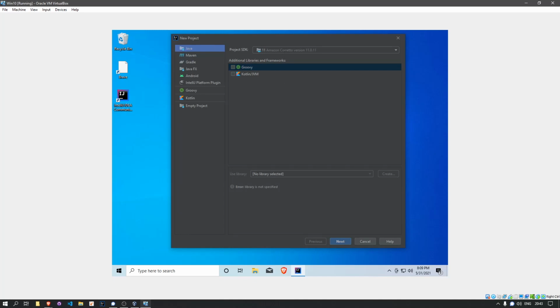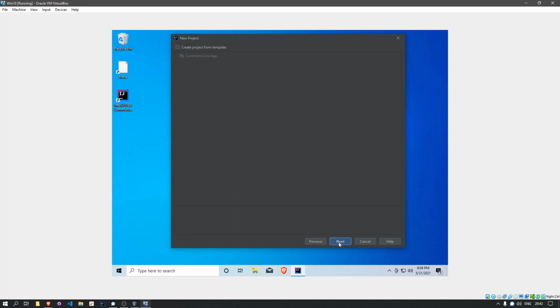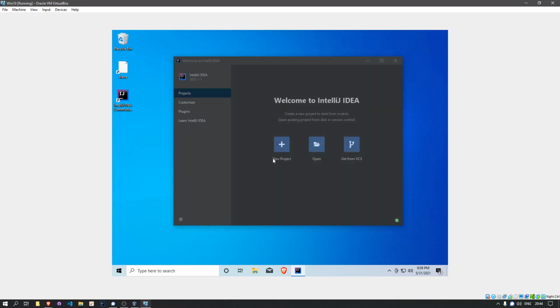It has our SDK already, and we don't have to specify a library. We'll select next. We don't need to build it from a template here, and we'll give it a project name like initial underscore test or something like that. And that should be all.